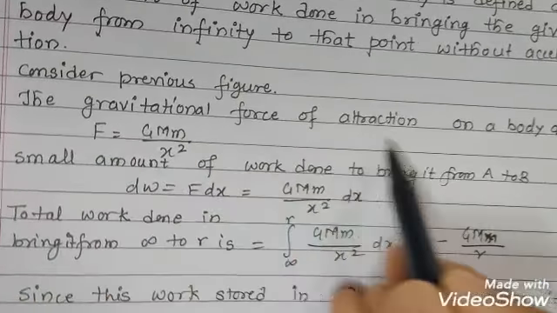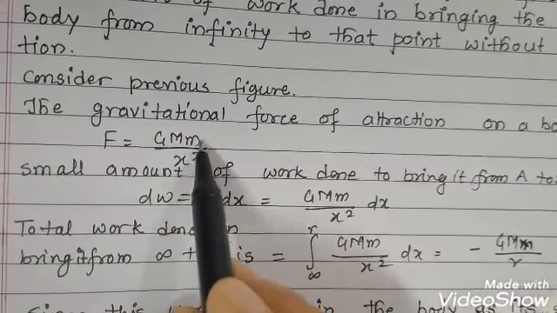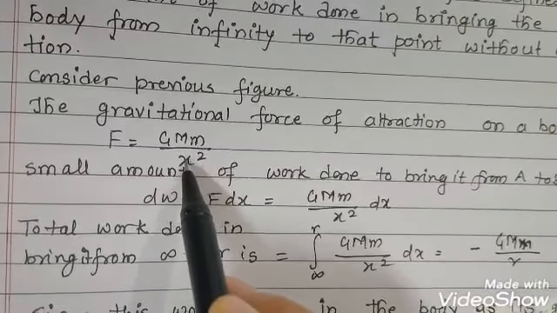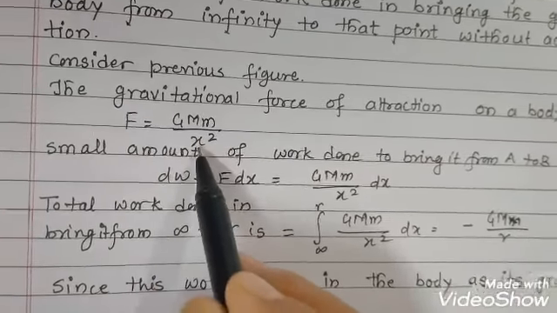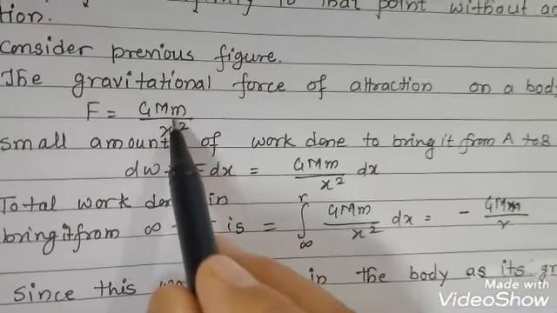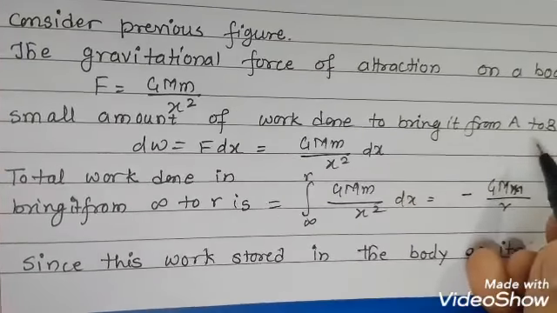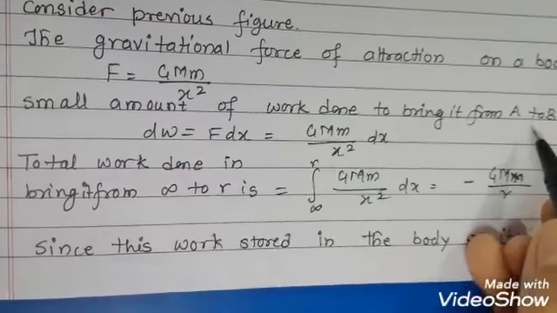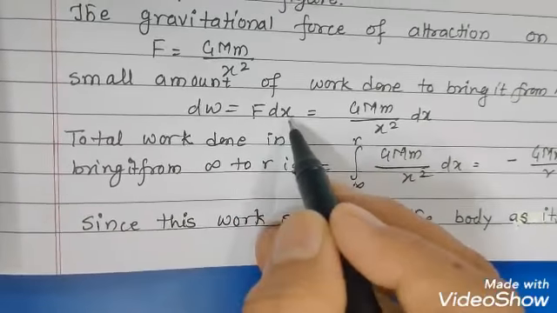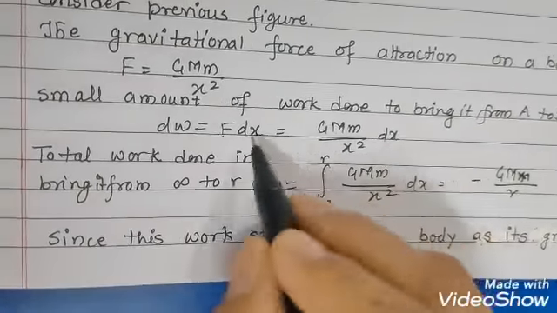The gravitational force of attraction on a body at A is considered as F equal to GMm upon x square, just applying Newton's gravitational law, where x is the distance between both the bodies, earth and the body. Now a small amount of work done to bring it from A to B is equal to force into displacement. Because it is a small amount, we write dW, and it is equal to GMm upon x square into dx.